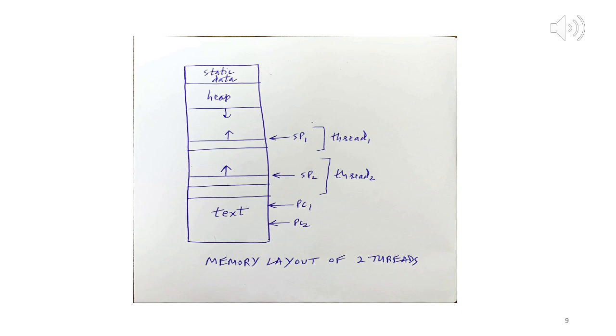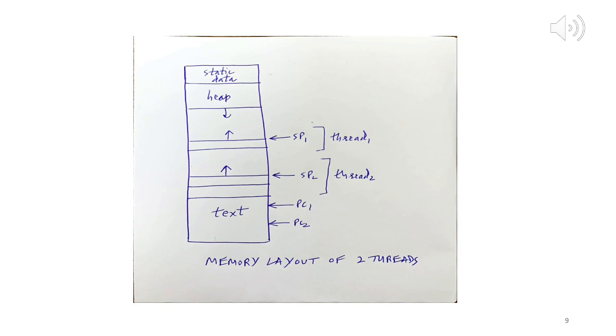So now I am on slide number 9, and here we see a memory layout in which we have one process that consists of multiple, or in this case 2, threads. So what we say is in general each process may have multiple threads of control within it. A thread of control is just a sequence of instructions which are executed sequentially.